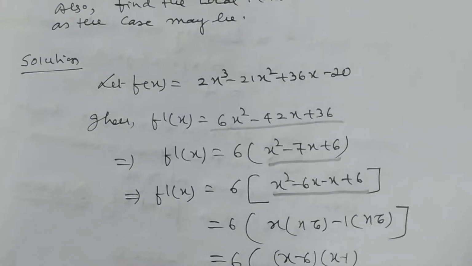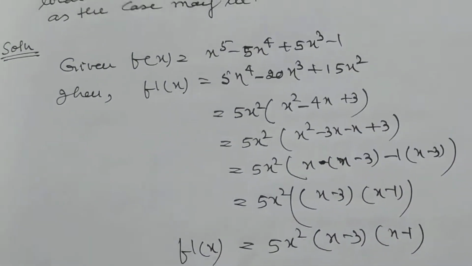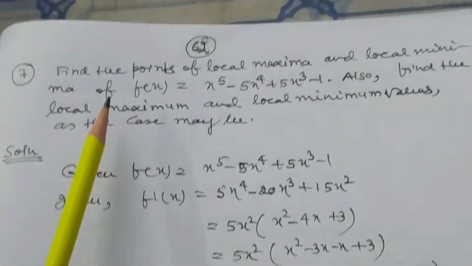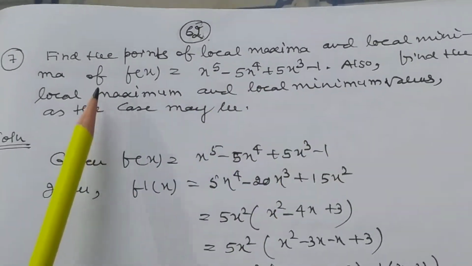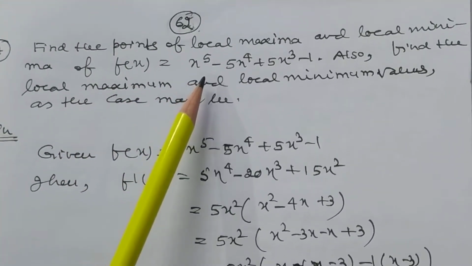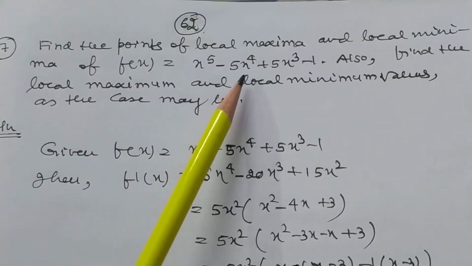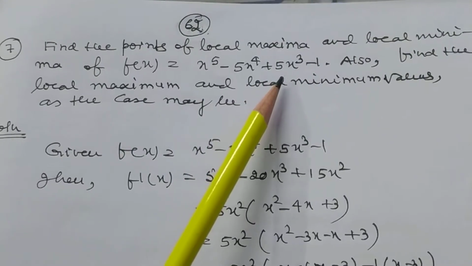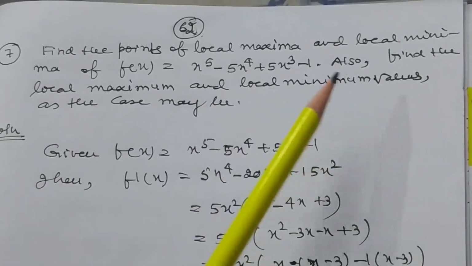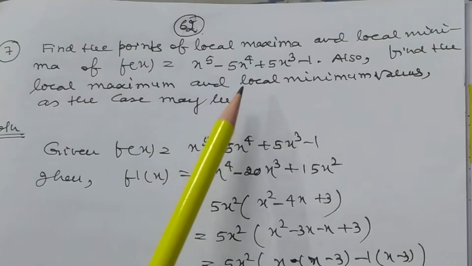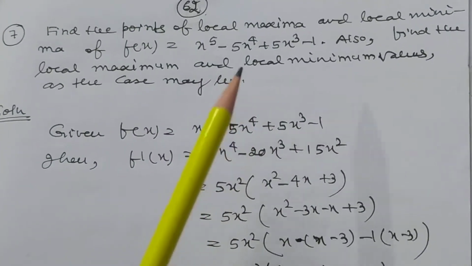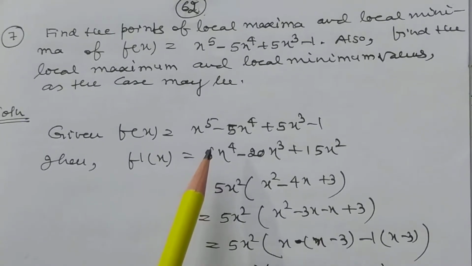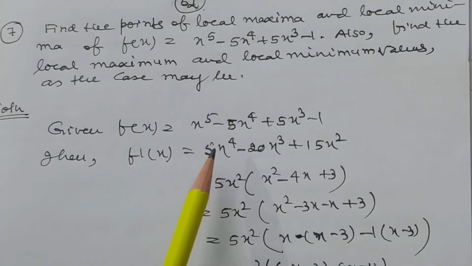And now I want to discuss some other problems. Find the points of local maxima and local minima of f(x) equal to x to the power 5 minus 5x to the power 4 plus 5x cube minus 1. Also, find the local maximum and local minimum values as the case may be. My dear student, this problem is very, very important for the purpose of examination.